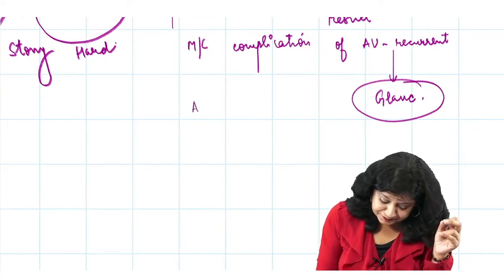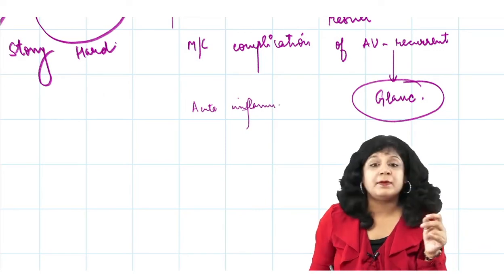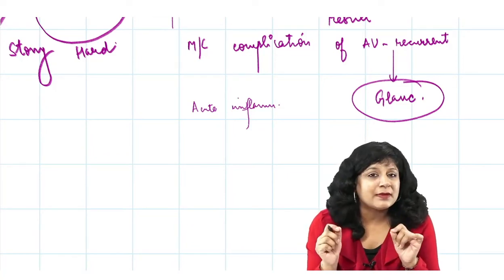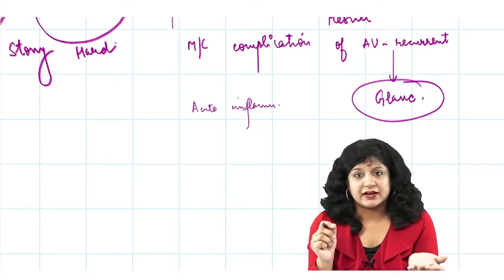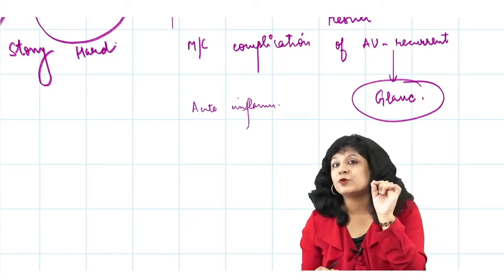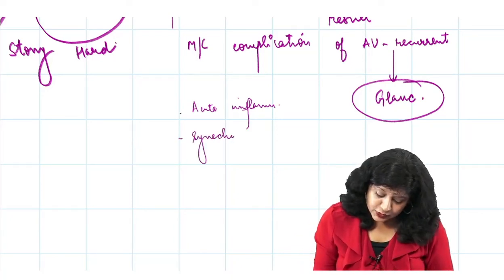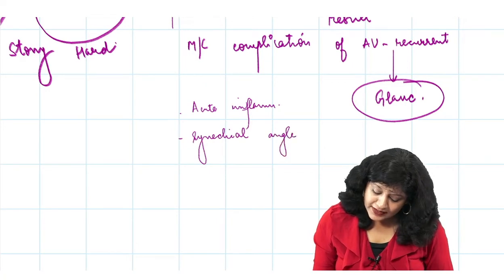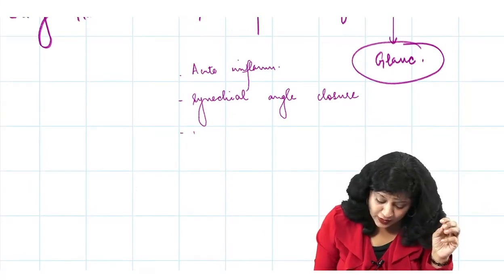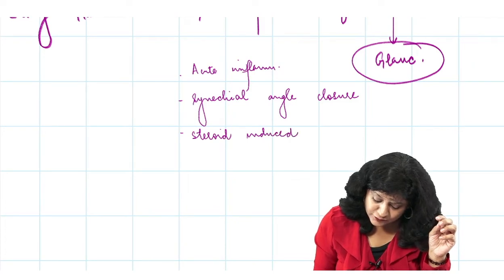It can be like one is acute inflammatory glaucoma. Acute inflammatory glaucoma could be found in the short duration also, but the problem is that this will not be causing stony hard eye, this will not be causing the shallow anterior chamber, rather you will have a deeper anterior chamber because the pupil is constricted there. Then we can have the synechial angle closure. So synechial angle closure glaucoma can also take place, but that will be after a long time. And then finally we also have the steroid induced glaucoma can also occur in the patients of uveitis.